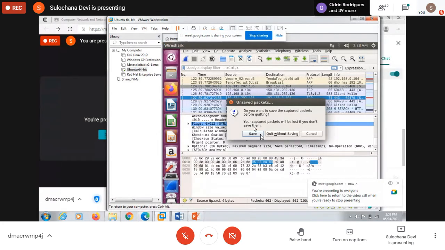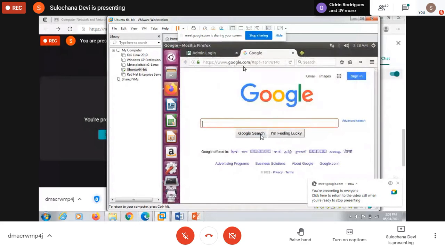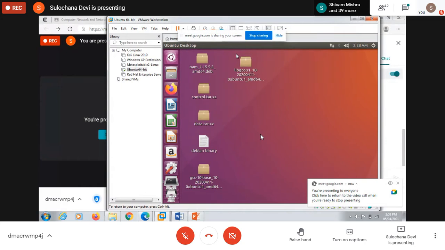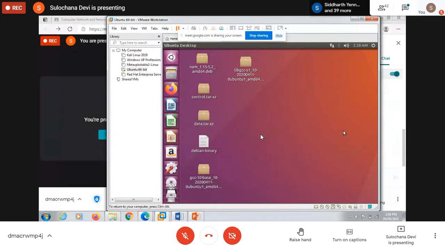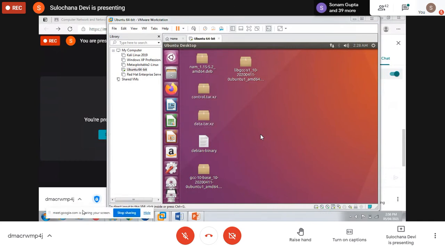Different protocols are used for this remote login. One of them is Telnet. Telnet is not used nowadays because it is not very secure. Why is it not secure? Because it transmits all the data in plain text. So if I am transmitting a username and password in plain text and somebody captures the packet using Wireshark, they will be able to find out my username and password.